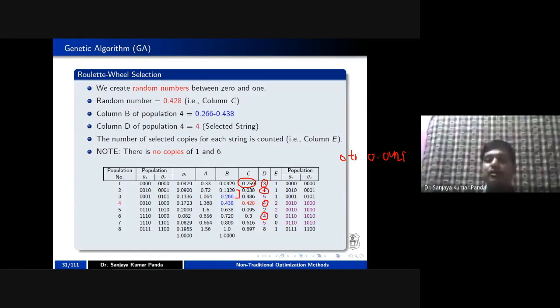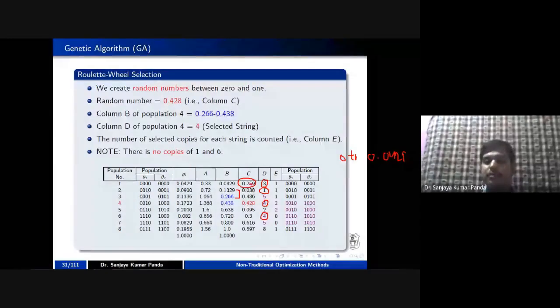Similarly, you can note down these values. Whenever you go for the crossover, these values are generated randomly. But here, it relies on what random number you have generated and where your cumulative probability lies. Based upon that, you have selected a particular population.